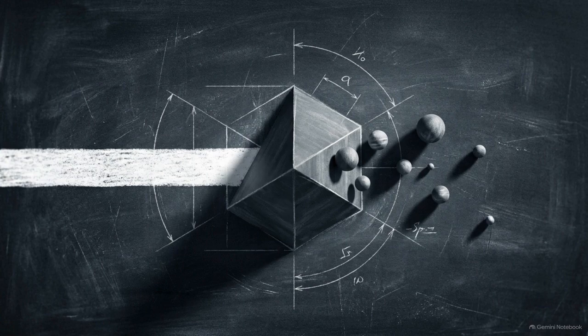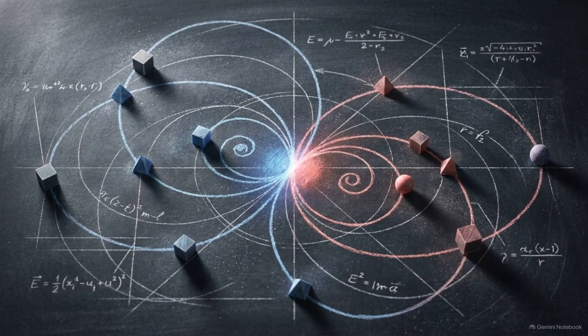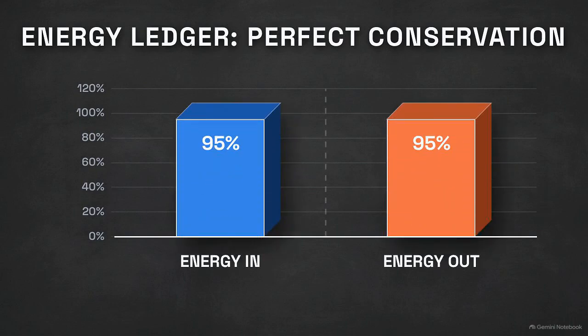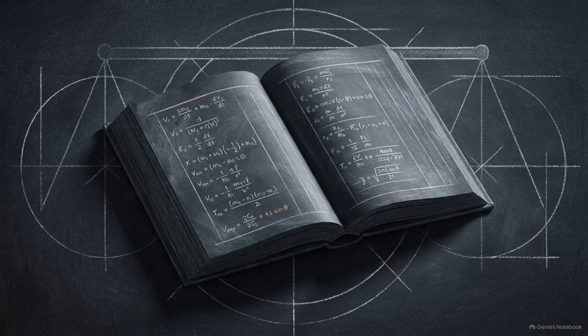First, we will look at how physical matter can be completely destroyed to create pure energy. Then, we will look at the exact opposite mechanism, the spontaneous creation of mass from a beam of light. In physics, these two inverse mechanisms are known as pair annihilation and pair production. These precise, observable mechanics occur constantly in particle physics. By tracking the strict energy accounting for both processes, we can prove that absolutely nothing is lost in translation. Crossing the mass-energy boundary follows a rigid mathematical transaction, where the universe's energy ledger always balances perfectly.